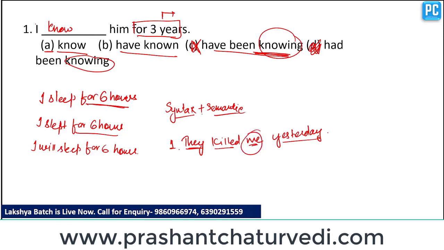Nobody can speak after being killed. So here the speaker is telling that they killed me yesterday. This is not possible at all. Clear? So this sentence is semantically wrong, but syntax is right.